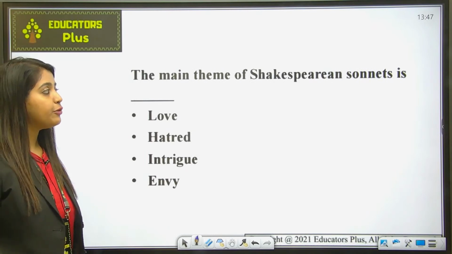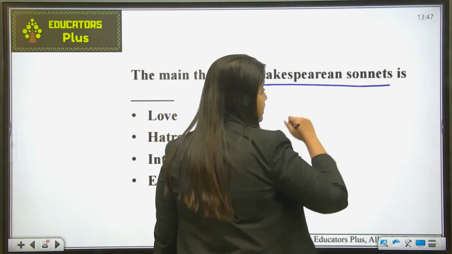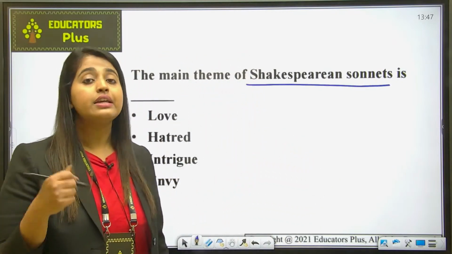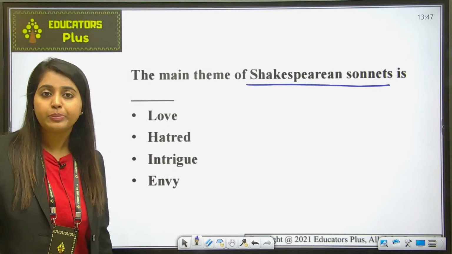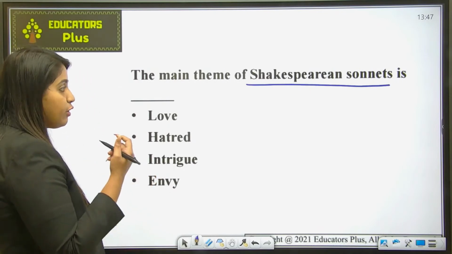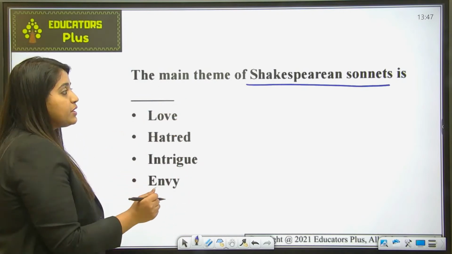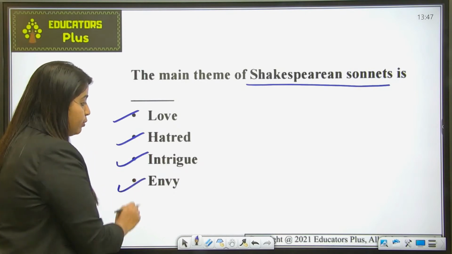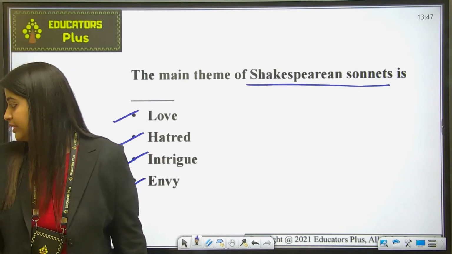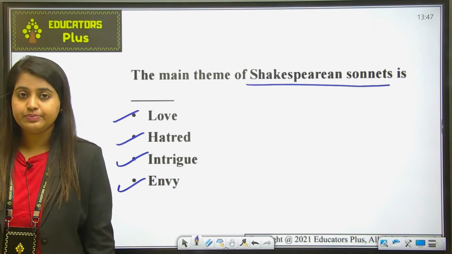The main theme of Shakespearean sonnets is, so as you know that Shakespeare had written not only dramas, he has written sonnets as well. So if you have read those sonnets in your UG or PG, you have to tell me from those readings, what is the main theme of Shakespearean sonnet? Is it love, hatred, intrigue or envy? You have to tell me in the chat box out of these 4 options which is the correct one.